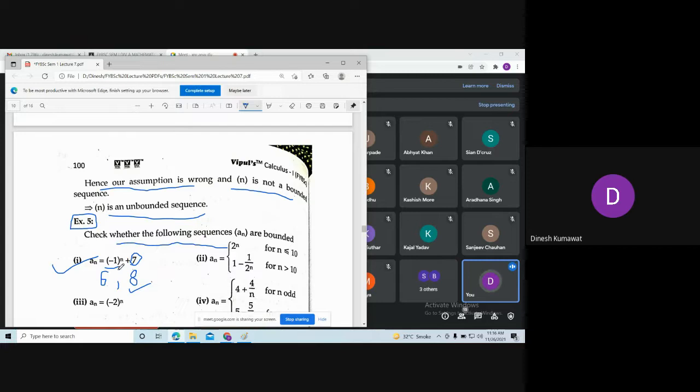Now what happens when n is odd? This gives us minus 1. So you subtract 1 from 7. That gives us 6. So the lower value is our lower bound for the sequence, and the bigger value is our upper bound for the sequence AN. Hence, we can conclude that this sequence AN is a bounded sequence. Is the idea clear? Yes, sir.